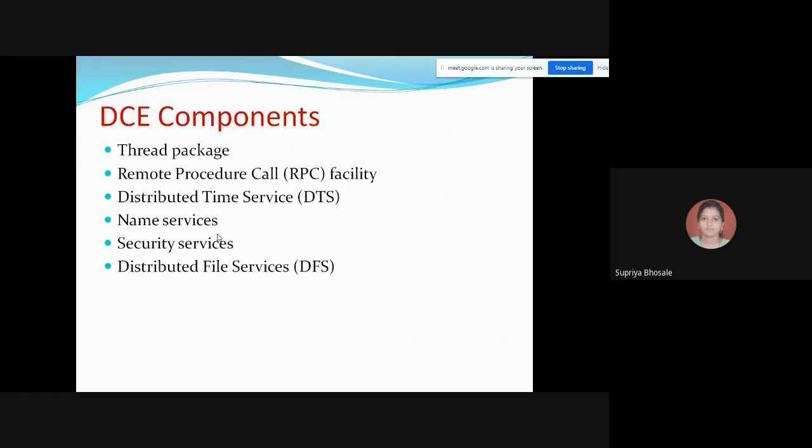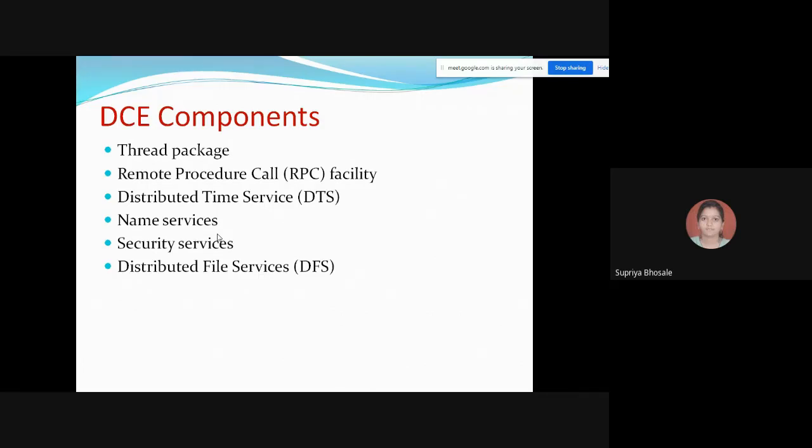It provides a simple programming model for building concurrent applications. It includes the operations to create and control multiple threads of execution in a single process and to synchronize access to global data within an application.